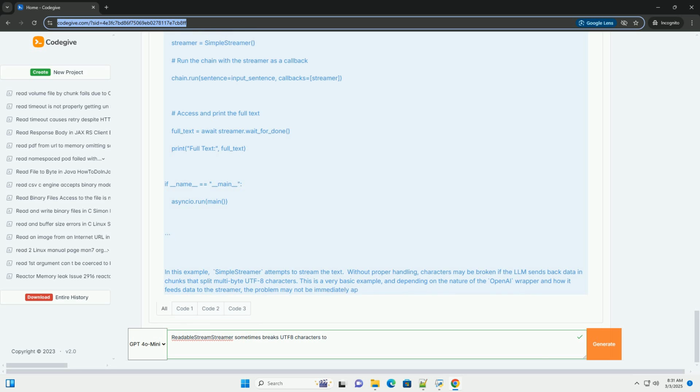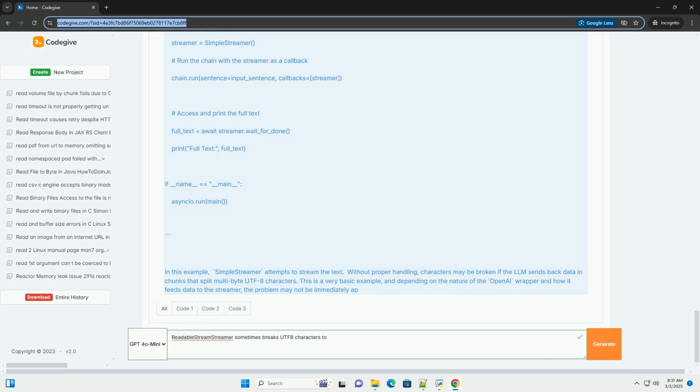Illustrative example, Python. Let's demonstrate a scenario where the ReadableStreamStreamer can cause problems and then explore solutions. In this example, a simple streamer attempts to stream the text. Without proper handling, characters may be broken if the LLM sends back data in chunks that split multi-byte UTF8 characters. This is a very basic example, and depending on the nature of the OpenAI wrapper and how it feeds data to the streamer, the problem may not be immediately apparent. But it serves as a demonstration platform for the solutions below.